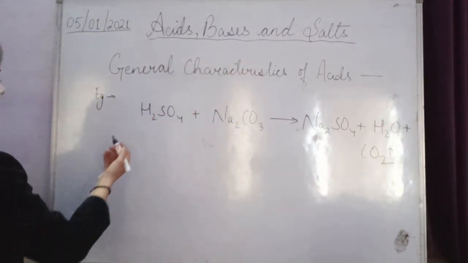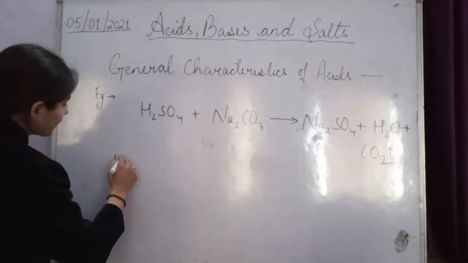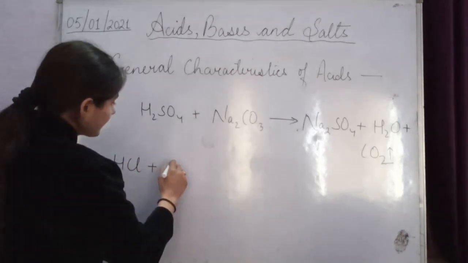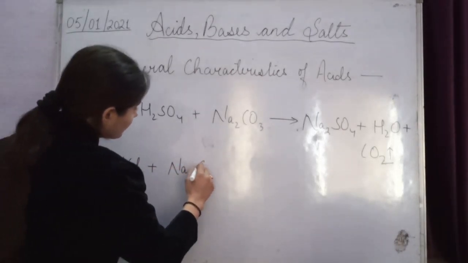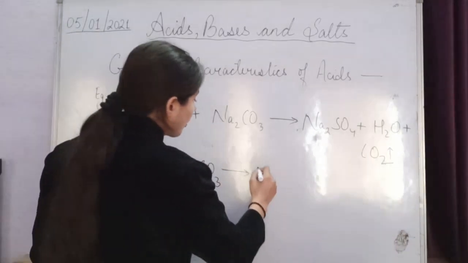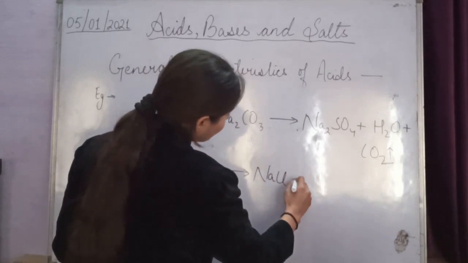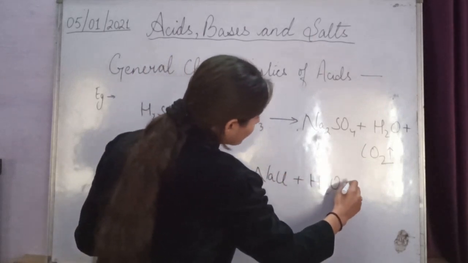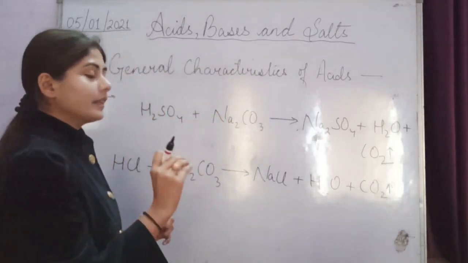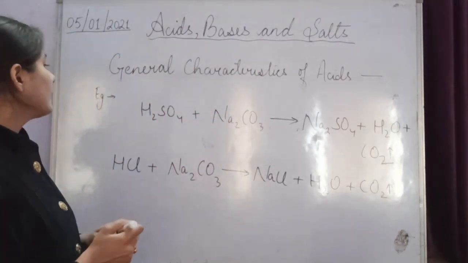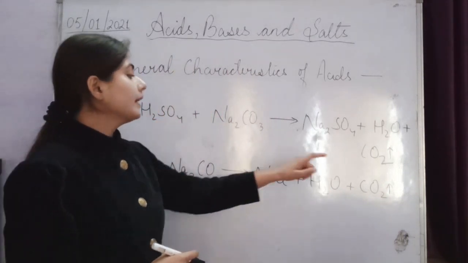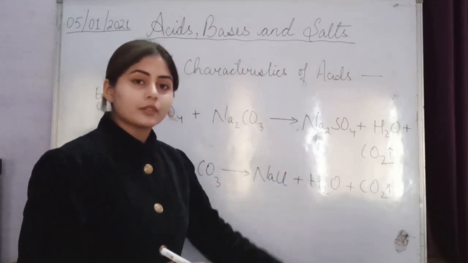For example, take hydrochloric acid, HCl. When HCl reacts with a carbonate compound like Na2CO3, what will it give? It will give a salt, NaCl, plus H2O, plus CO2, carbon dioxide gas, again liberated. That is what this characteristic says: when acid reacts with carbonate compounds, it always liberates carbon dioxide gas.